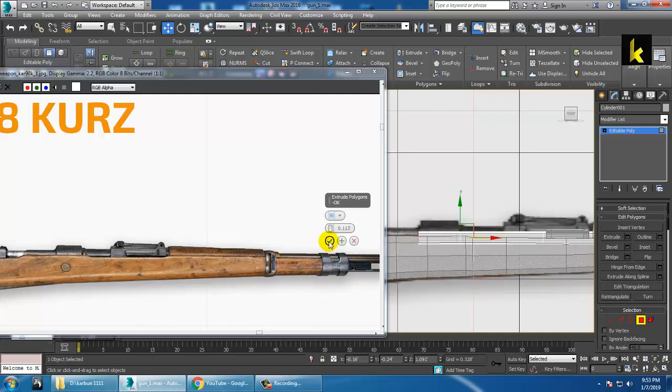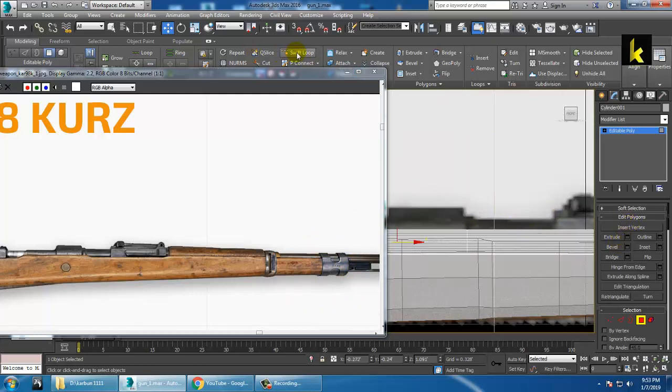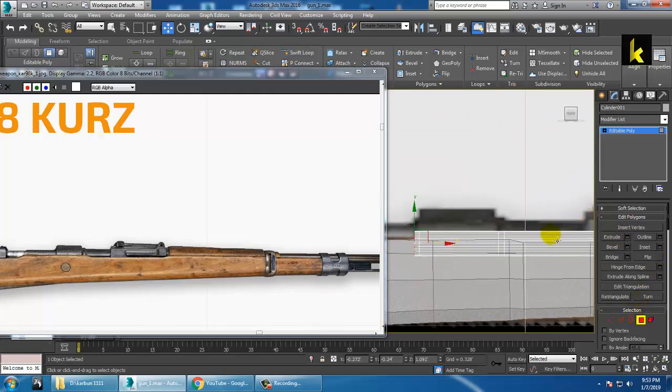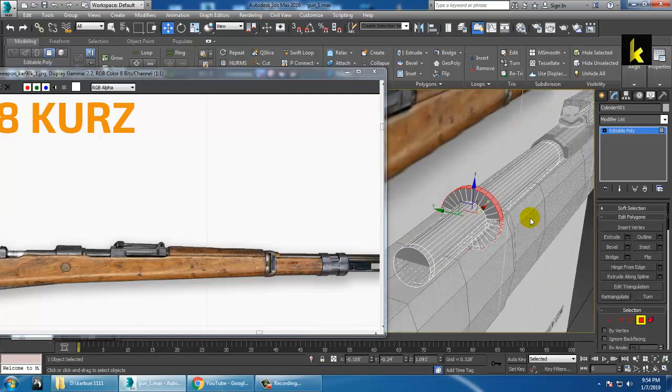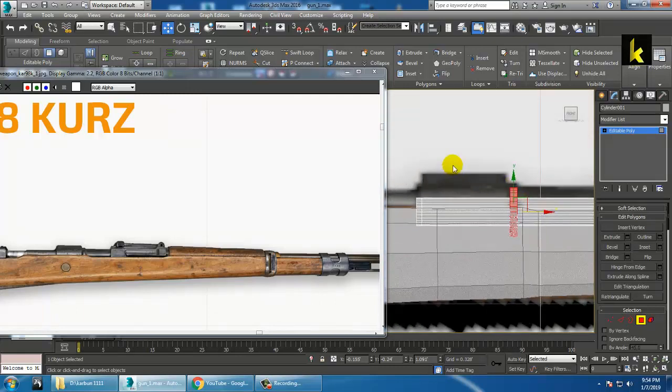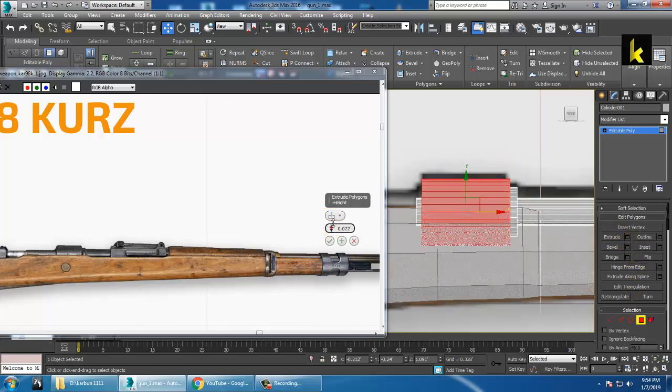So before doing this, use a swift loop option over here. Select this polygon and use an extrude option. You can use the extrude option by local normal and reduce it. That's it. So once you're done with this extrude option, it's going in, it's fine. Now you can just select this part and again give an extrude and push it from the top like this.